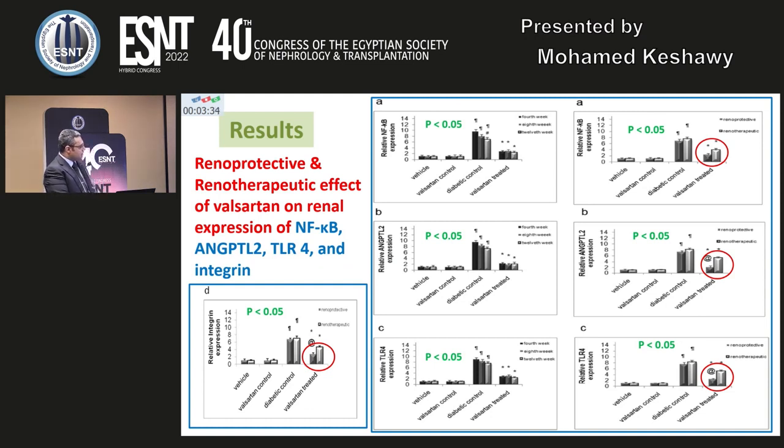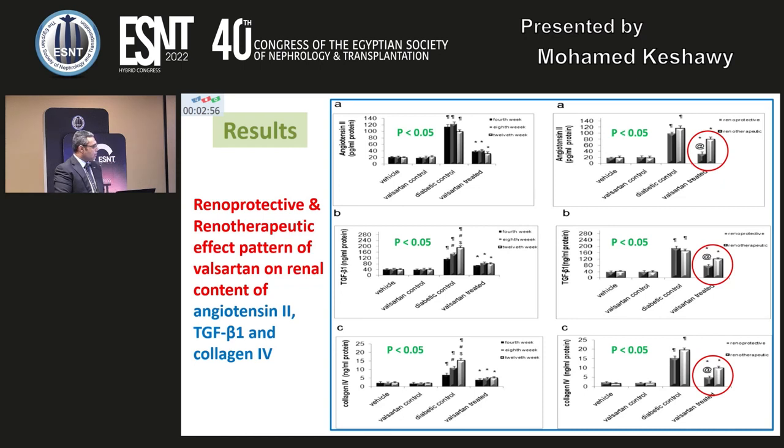Again, here when testing the main study hypothesis, as we see, all inflammatory markers, such as nuclear factor kappa B, which is the key regulator for all inflammatory cytokines, and angiotensin-like protein 2, are higher in diabetic versus vehicle, and also here the toll-like receptor 4 and integrin are all higher in diabetic versus vehicle. Both renotherapeutic and renopreventive protocols show decreased levels, in favor of the renopreventive against the renotherapeutic protocol.